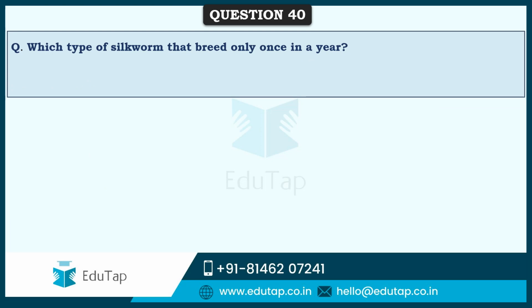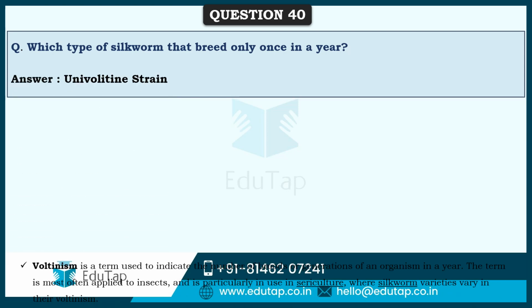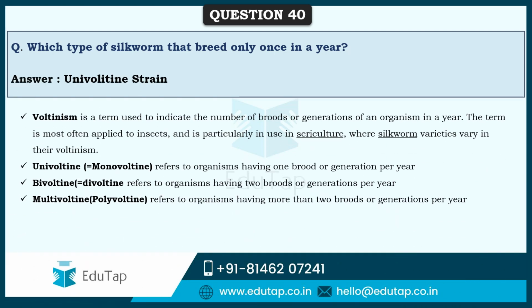So friends, next comes, which type of silkworm breeds only once in a year? Based on the breeding type of silkworms, they can be classified into three major types, of which the type of silkworm that breeds only once in a year is univoltine strain. Univoltine refers to the organism having one brood or generation per year.